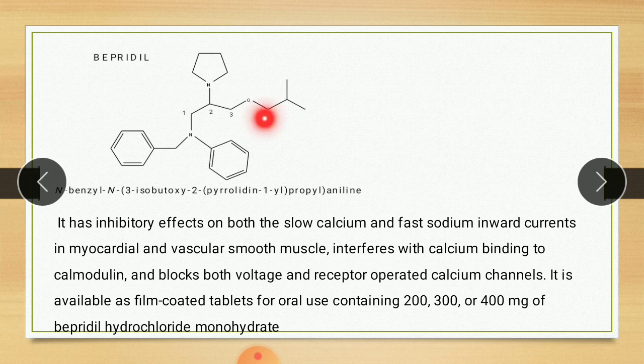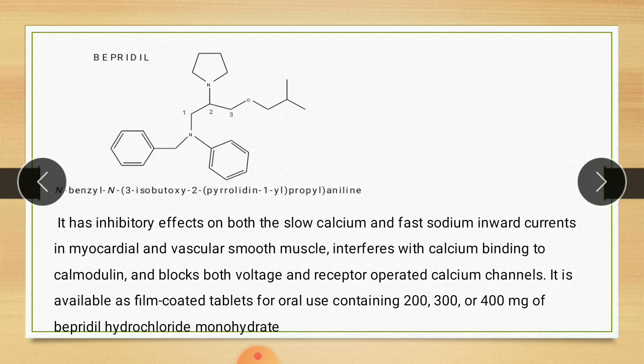Then again on N there is a 3, here is 3, isobutoxy. It is an isobutoxy group, 4 carbon with branching, with oxygen, therefore it is called butoxy.